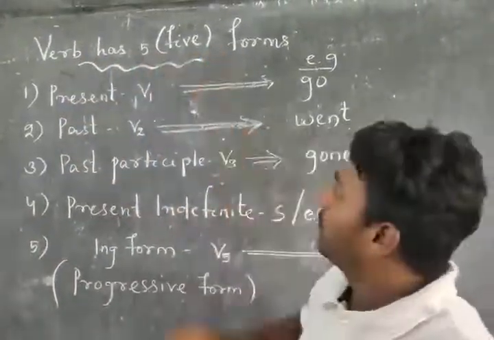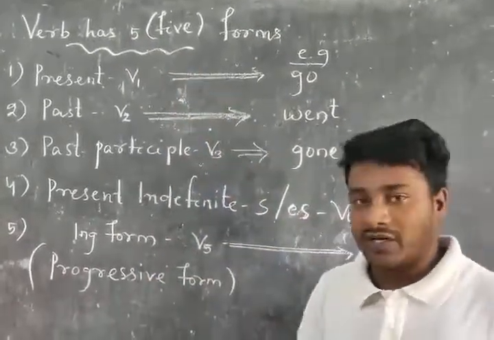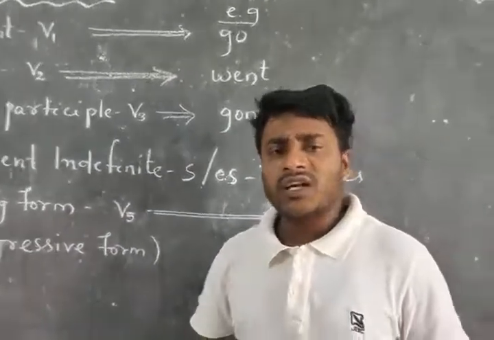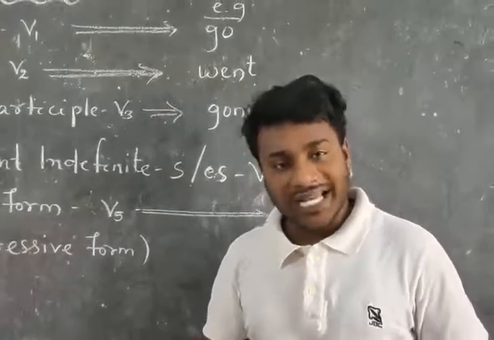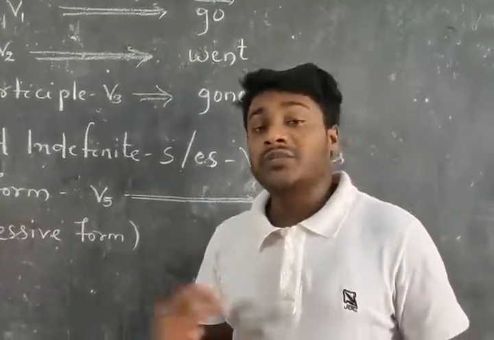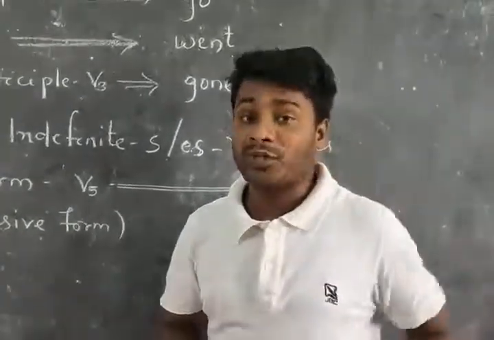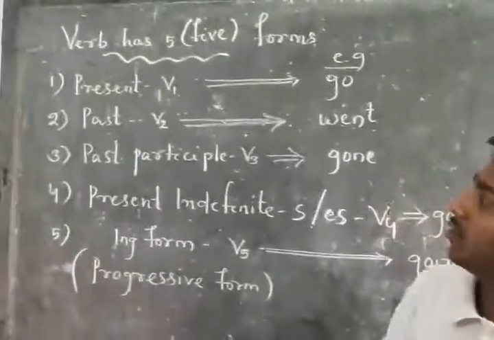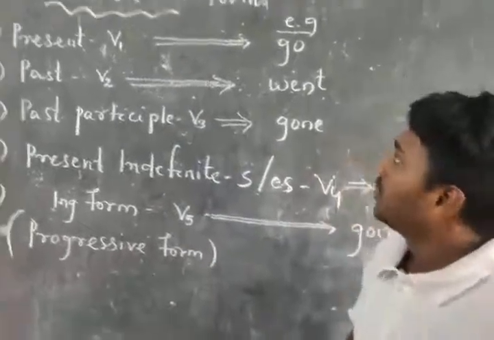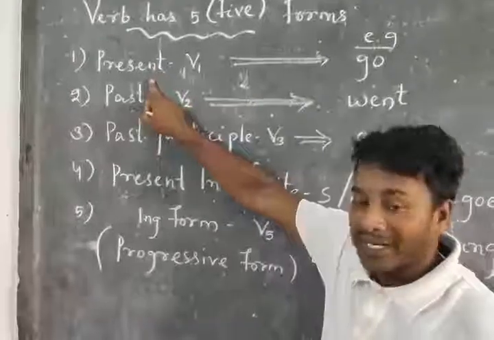On your blackboard you are watching that I have written 5 forms of a verb. So first of all, let me introduce what is verb. In short, a verb is an action word, and sometimes if there is no action, we also find some verbs that are called stative verbs. And in this class we are going to discuss the 5 forms of verb. So there are 5 forms of verb, and the first one is the present form.